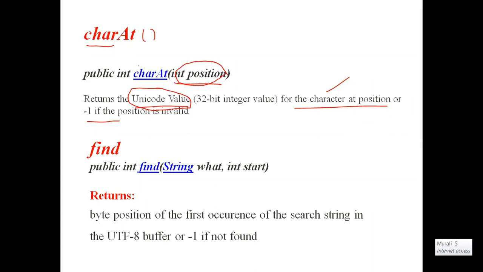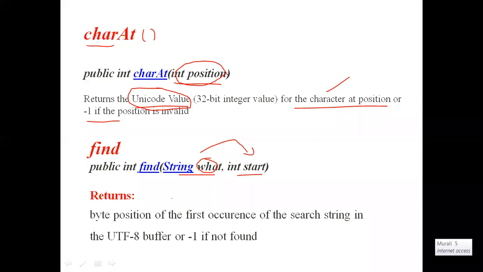It will start scanning from the given position, int start. Here we will give a string what, comma, int start. The string what is the data we want to search, that is one parameter. The int start is the position from where we want to start scanning. Two parameters will be taken and it will start scanning from the position we specify.